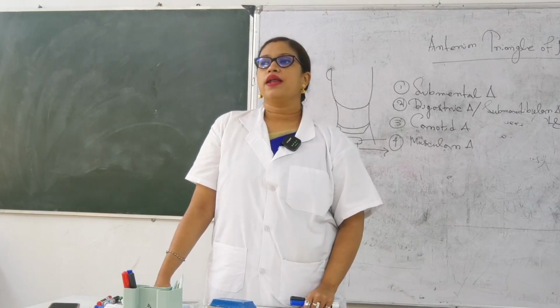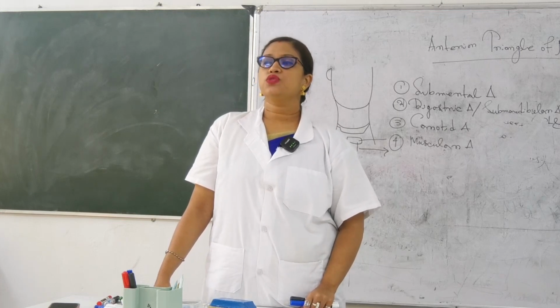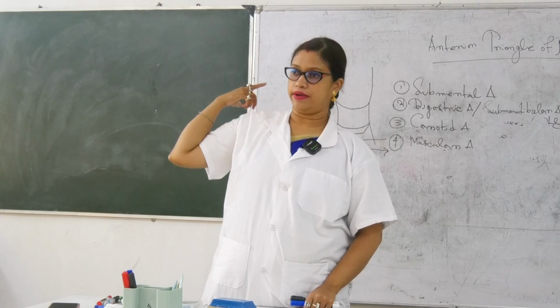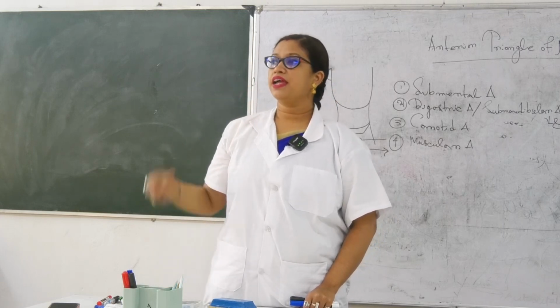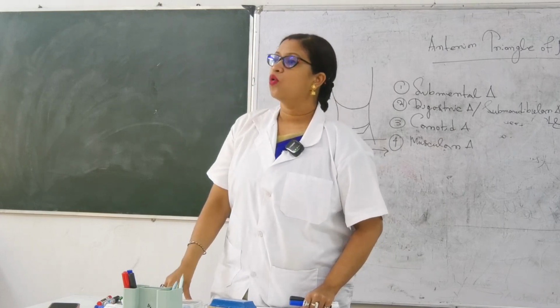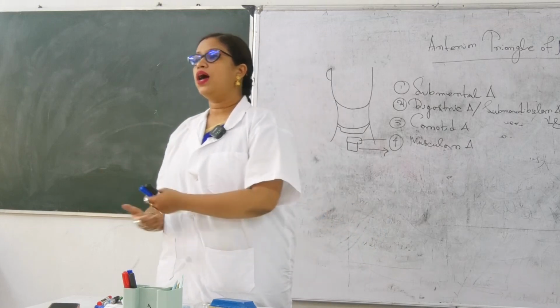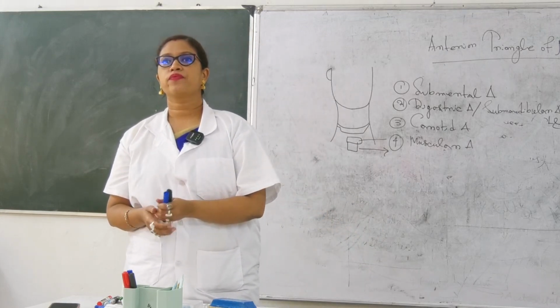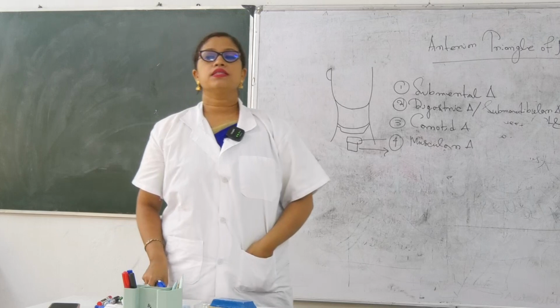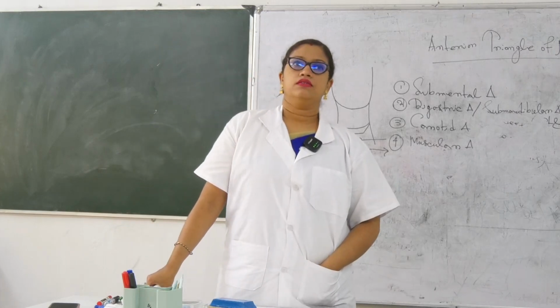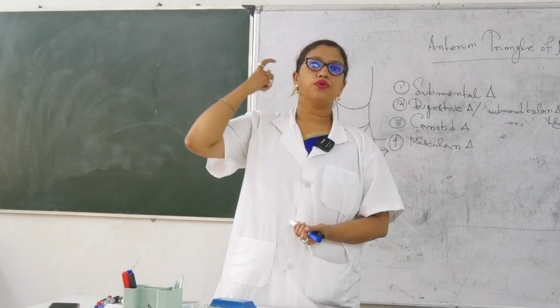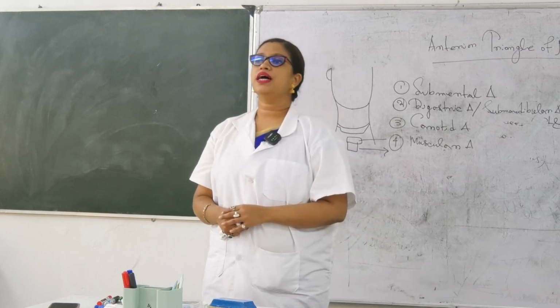Write it down, there are 2 branches going to the back of the head, on the external surface. One is the occipital artery, and another one is the posterior auricular artery, present just posterior to the ear.